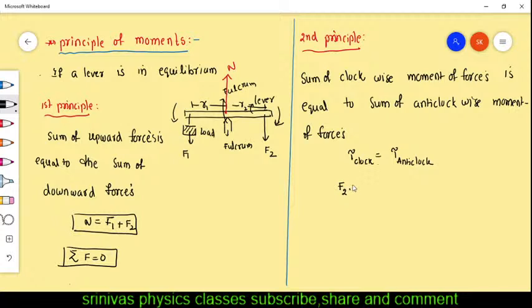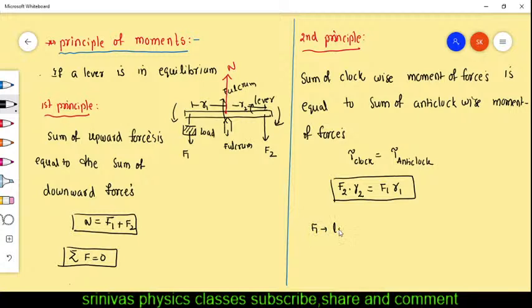No one is writing in the chat box. Okay, F2 R2. Then what is the anti-clockwise torque? That is F1 R1. This is the formula condition. In that case the lever will not rotate.